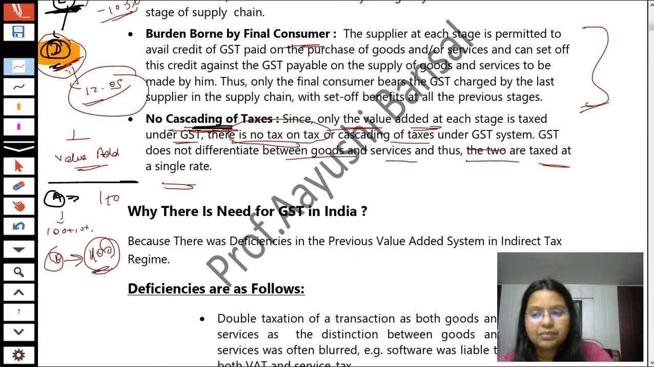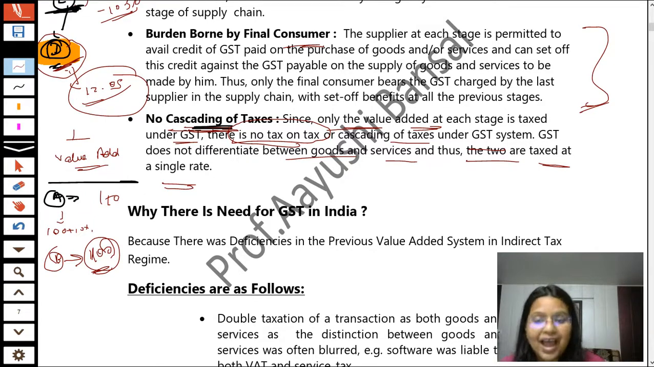Now student, with this part, the basic concepts of GST have been done. Now the next part is why there is a need for GST in India. Students, we all know why there is a need for anything in our world. We know that in the previous system there were some deficiencies. That's why we have taken out a completely different system.